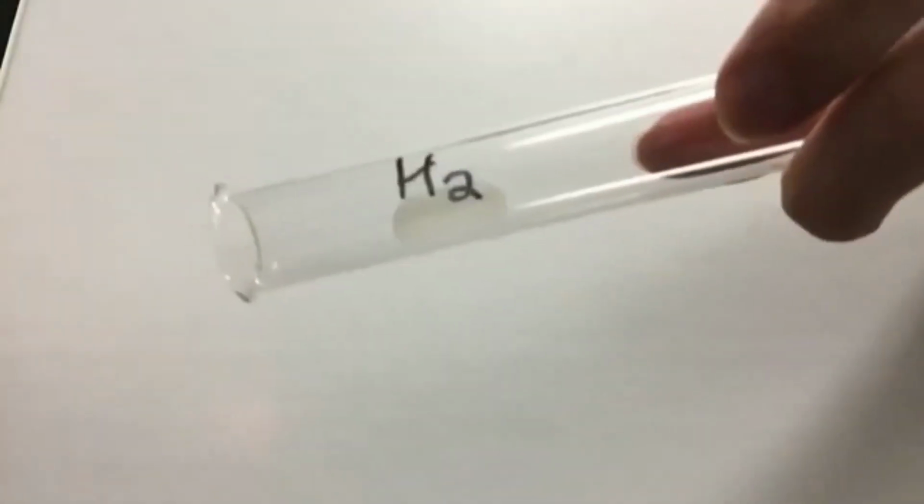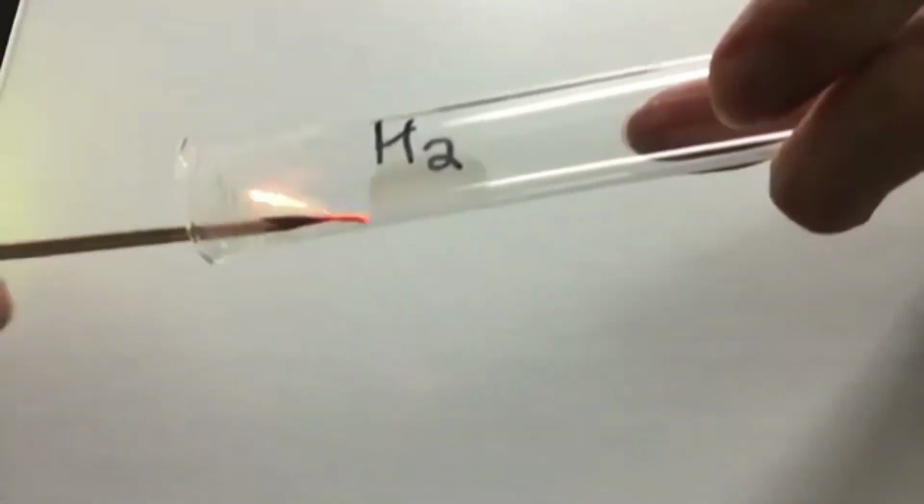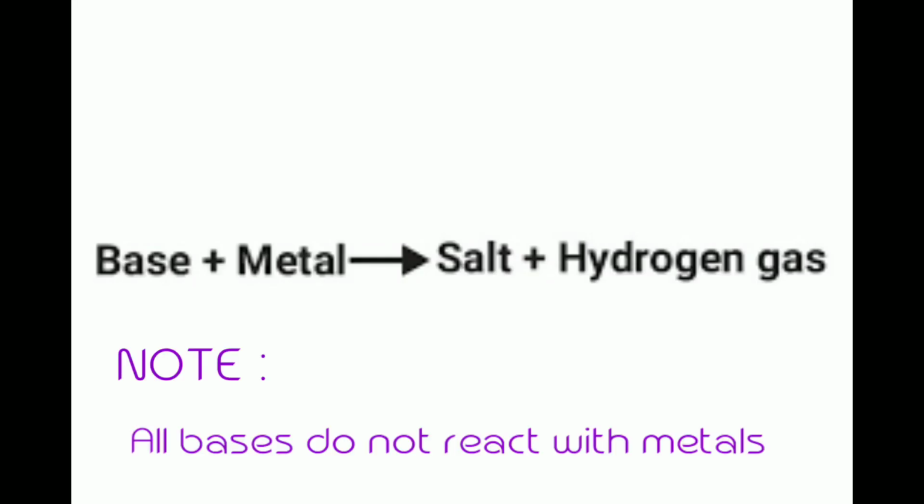Test the evolved gas with a burning stick. Here, look at this video, children. The gas evolved burns with a pop sound. So children, here is an important note: all bases do not react with metals.